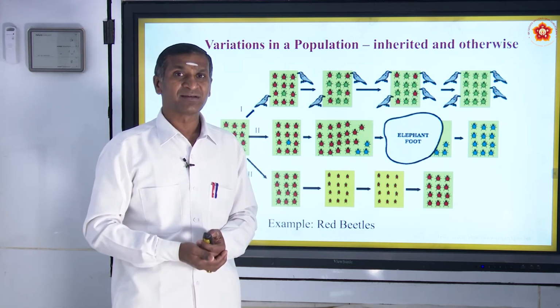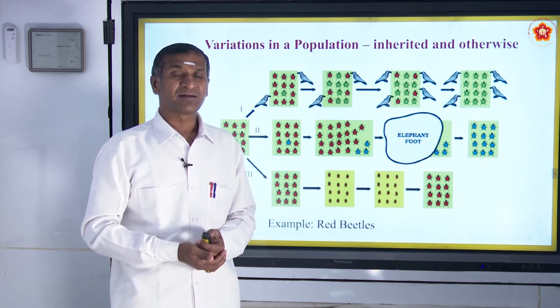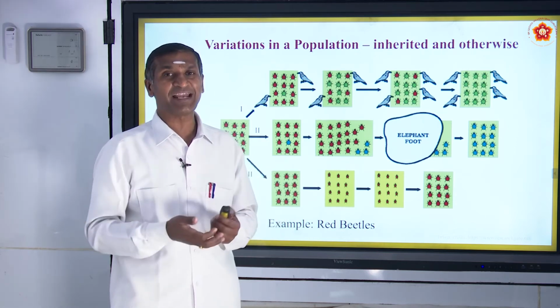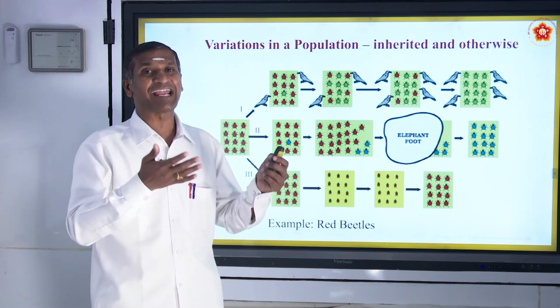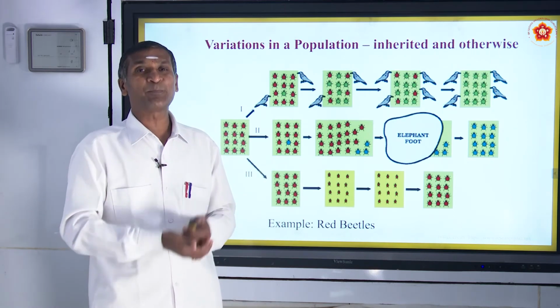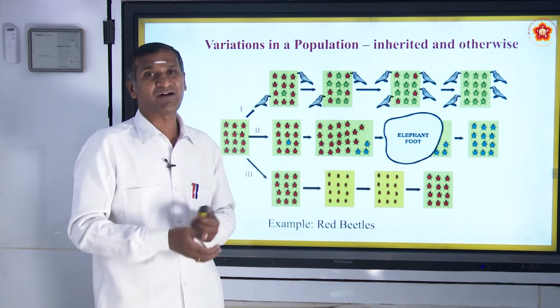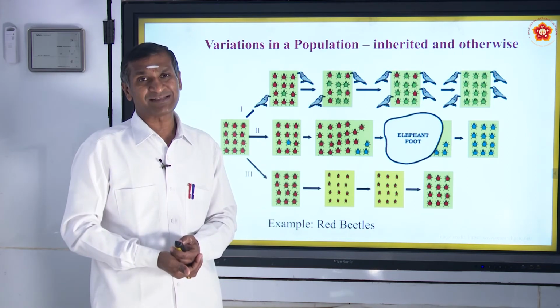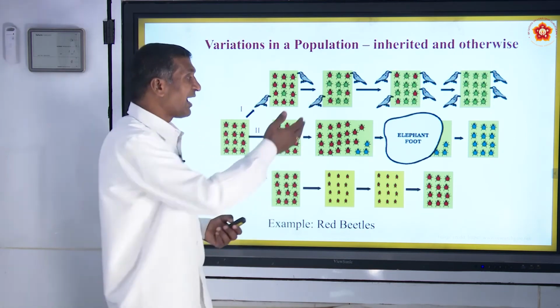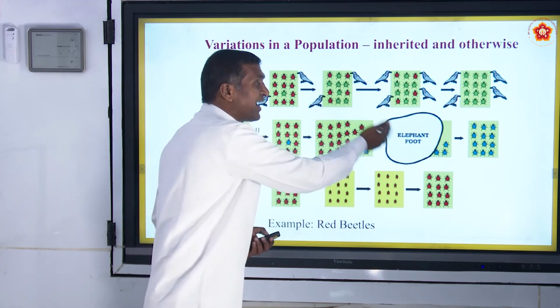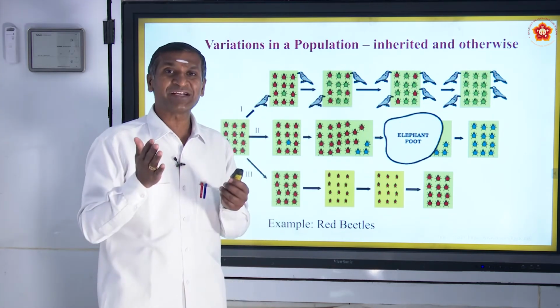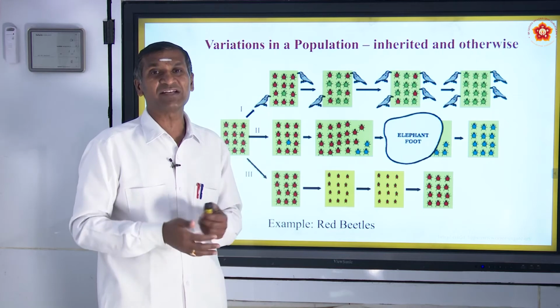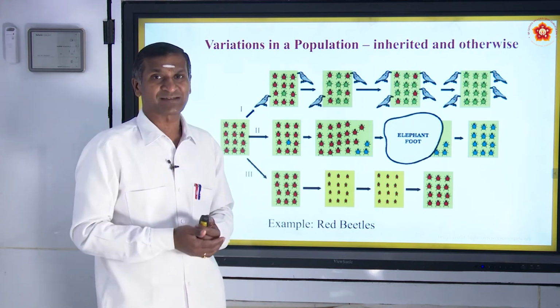But from nowhere again, one big gigantic elephant approached the area of these beetles, and the elephant started to put its big foot on the green bushes.